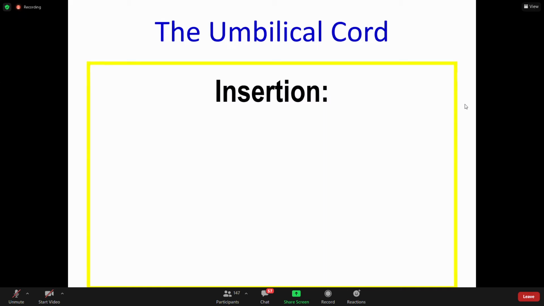Very good. Two umbilical arteries and one umbilical vein. So the question was, which is the other blood vessel? So the answer is two arteries and one vein. Which umbilical vein? Roll number 96.